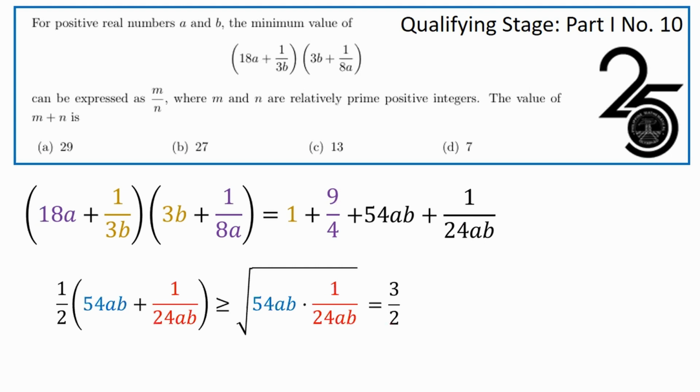So since half the sum is at least 3 halves, then the sum of those two special terms is at least 3. So then we have the following lower bound, 1 plus 9 fourths plus 3, which is 25 over 4.